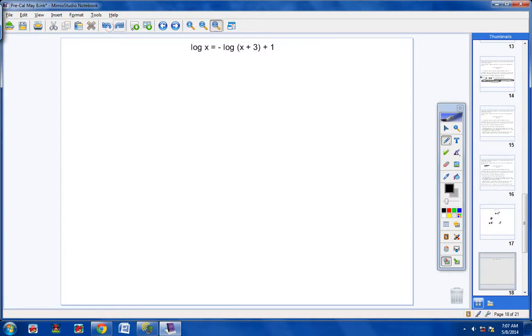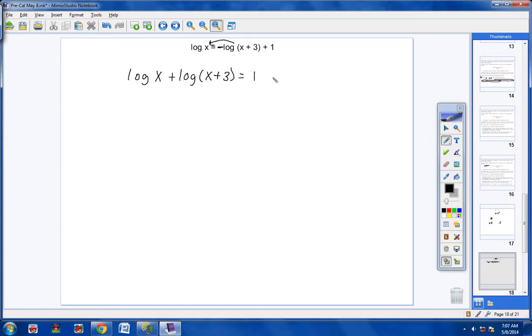So I want to get that all by itself on one side. I want to bring this logarithm over to the other side, so that all of my logarithms are on one side, and all of my non-logarithmic terms are on the other side. It was a negative logarithm, so when I brought it over, it became a positive logarithm.